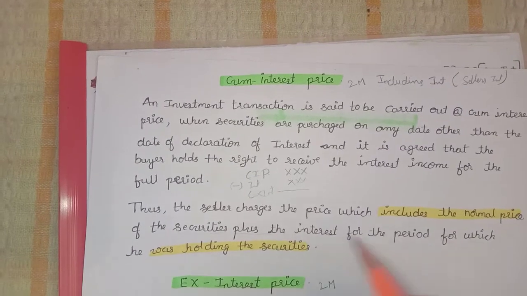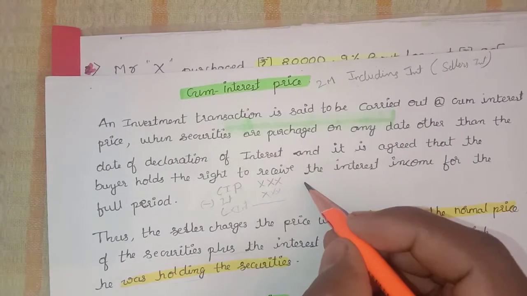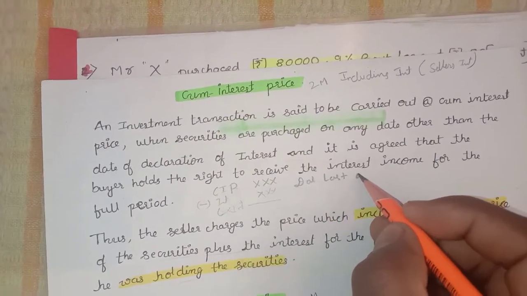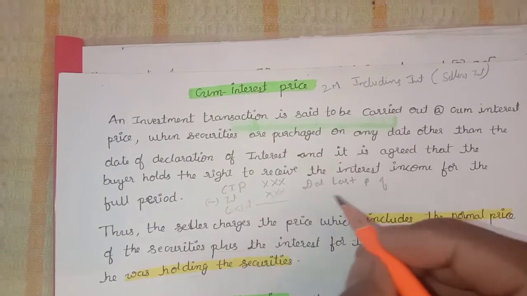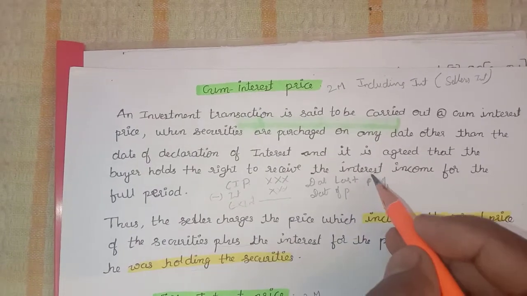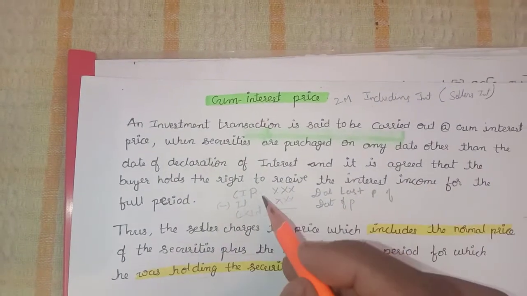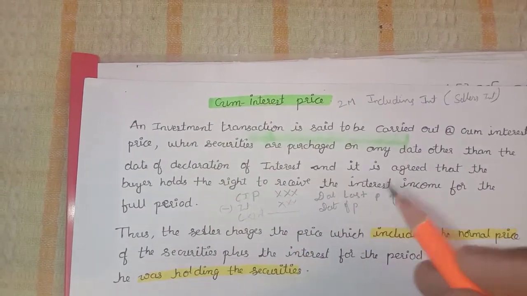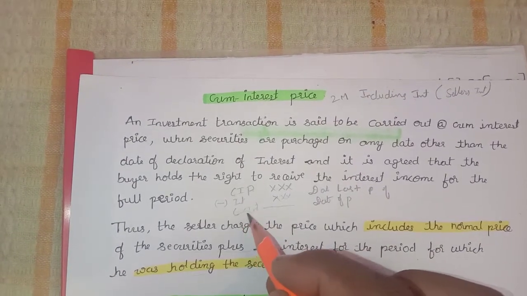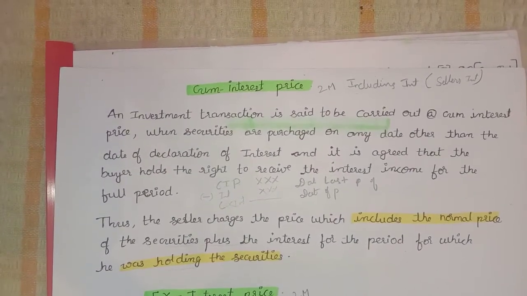The interest is for the period for which you were holding the securities. So here we will consider two dates. One is the date of last payment of interest. Second is the date of purchase. So we will consider these two dates and calculate the cum interest price. If you have calculated the cum interest price, you must deduct the interest, and after that you will get the ex interest price.